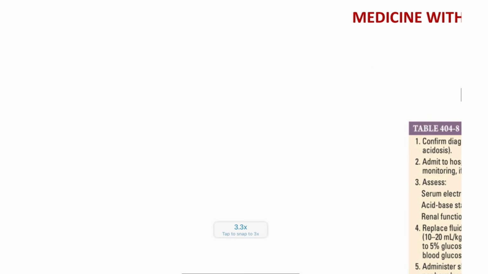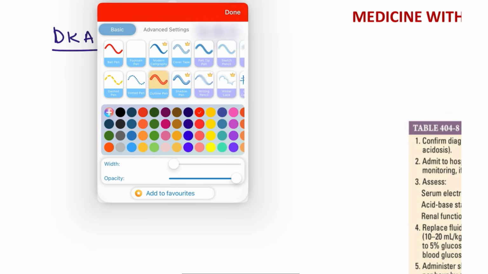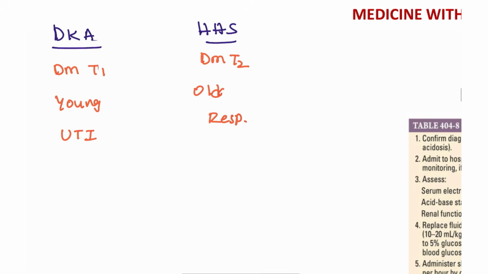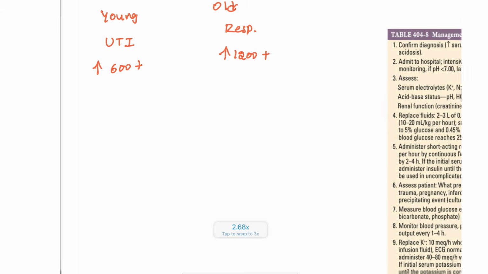Next, what are the two complications that I want you guys to remember? One is DKA and the other is hyperosmolar hyperglycemic syndrome. This is how we are going to differentiate it. DKA is most common in type 1. HHS is most common in type 2 patients. Young patients here, okay, and old patients here. And the trigger here is UTI, and here the trigger is respiratory conditions. Okay, how much is the glucose? So the glucose is 600 plus here. Here the glucose is almost 200 plus, also seen in these patients.